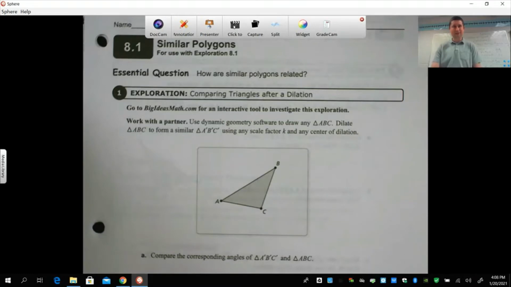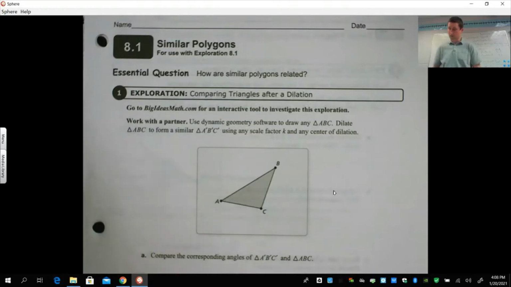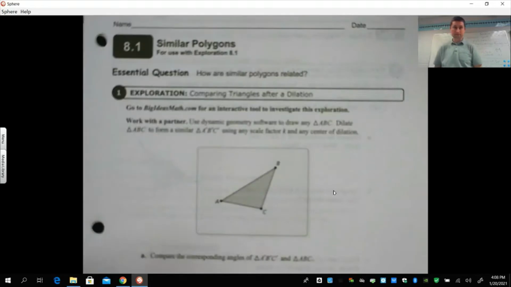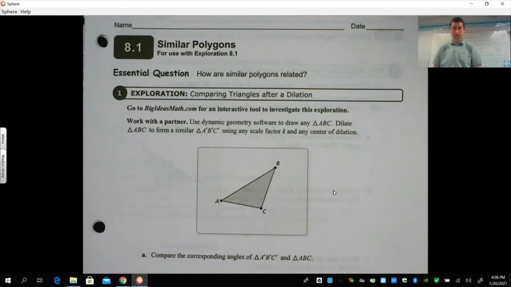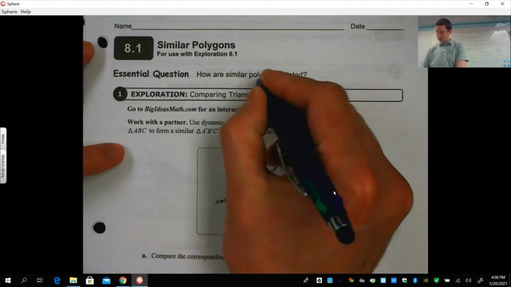Hello, Geometry. This is Chapter 8, the first lesson in Chapter 8: Similar polygons. So the essential question here is, how are polygons similar? How are similar polygons related?